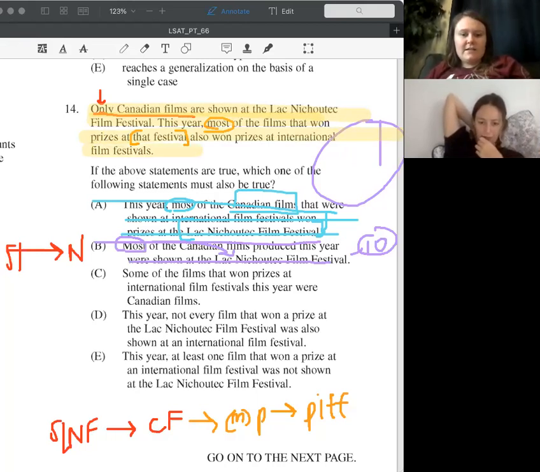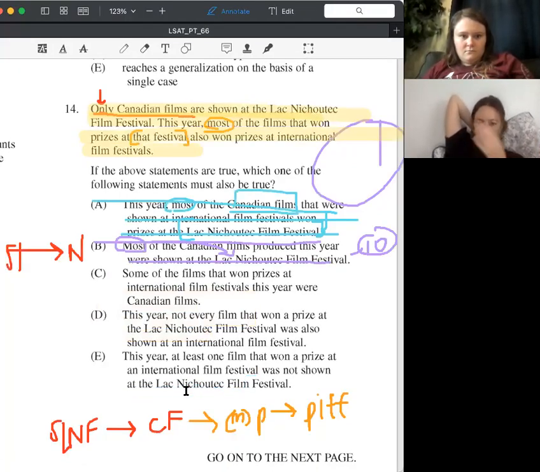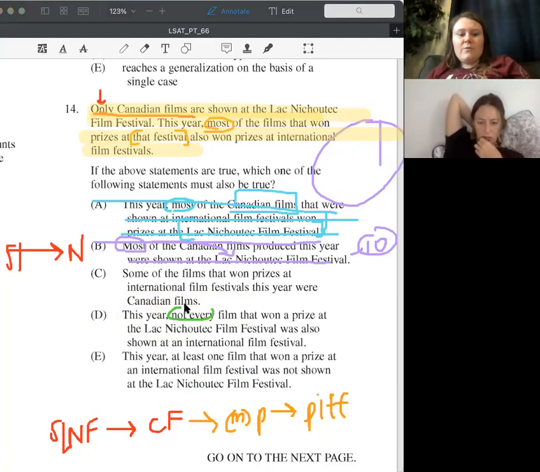Okay, let's go on to D and E and make sure. This year, not every film that won a prize at the LN was also shown. I didn't think that was relevant. I was just like, what does that have to be? Must be true. Not every film that won prizes at the LN. We don't know that. Maybe every single film that won prizes at the LN was also shown at the international. We have no idea.